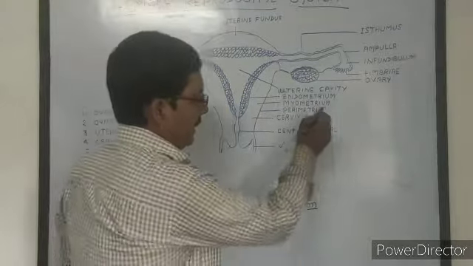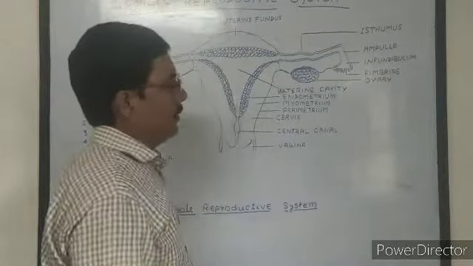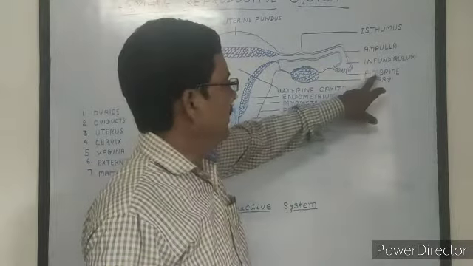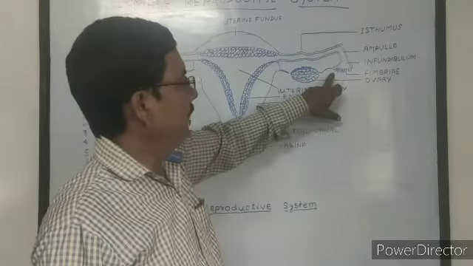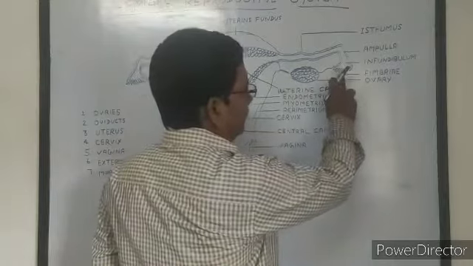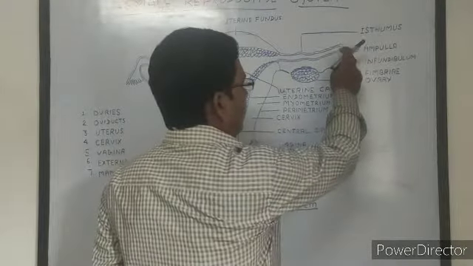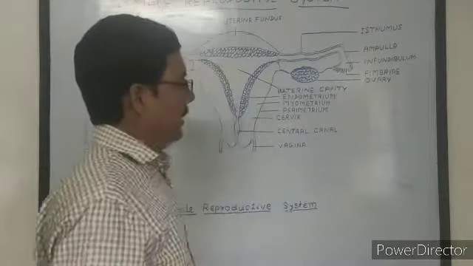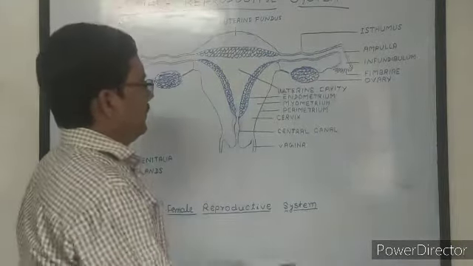Its interior end has numerous finger-like projections called fimbriae. Fimbriae help in the movement of the ovum into the fallopian tube. The ovum comes into the infundibulum and moves up to the ampulla region. Here it waits for some time.